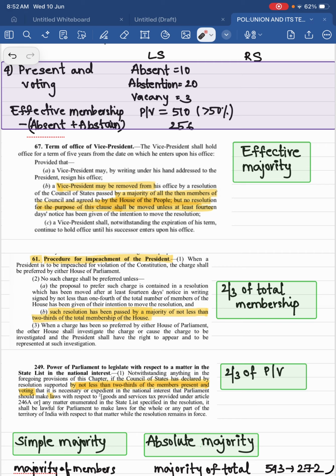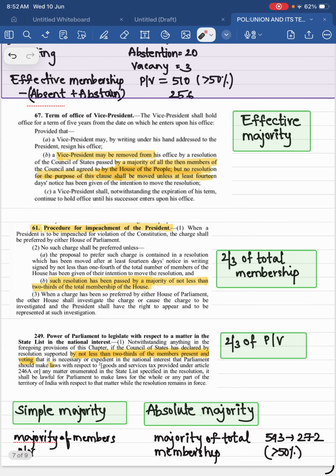When the constitution does not mention any majority, we have to assume it as simple majority. For removal of the vice president, you require the majority of the then membership of the Council of States, and then you require a simple majority of the House of People. In Rajya Sabha, that is Council of States, you require effective majority. In Lok Sabha, that is House of People, you require simple majority. So that is the difference.